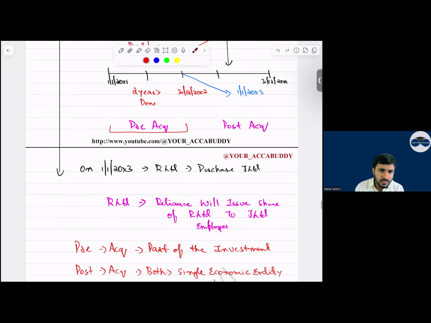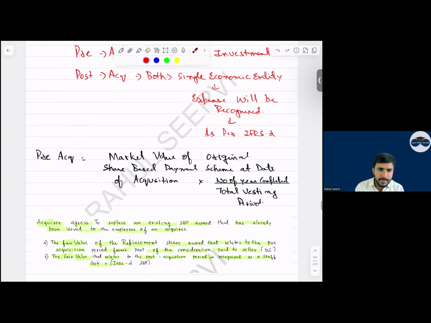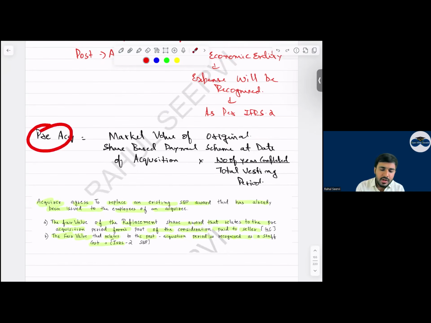Yes, sir. So see, how do we calculate pre-acquisition? Market value of the original share-based scheme at the date of acquisition, into the number of years completed divided by total vesting period, will be this one, your consideration. That is the market value of the original share-based scheme. It's not the replaced. Understood?